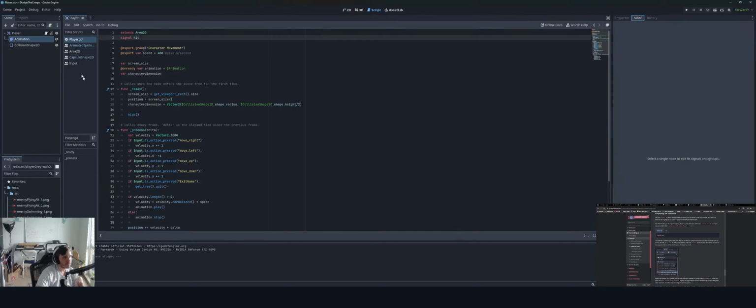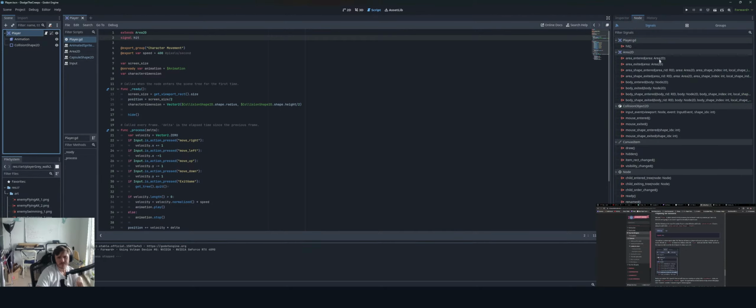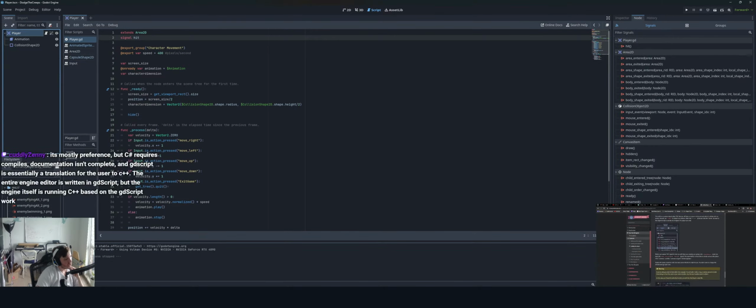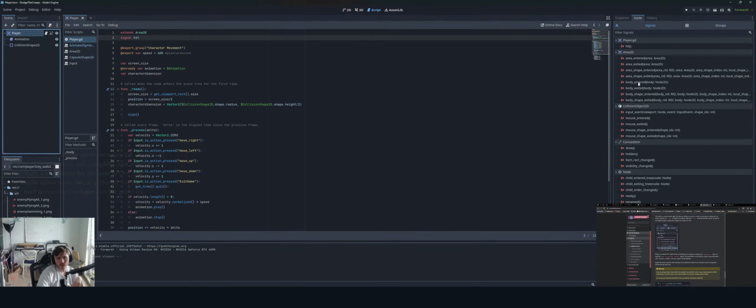So Node, Player, you have hit right there. Notice our custom hit signal is at the top. Since our enemies are going to be RigidBody2D nodes, we want the body_entered(body: Node2D) signal. So body_entered right here. Click connect.